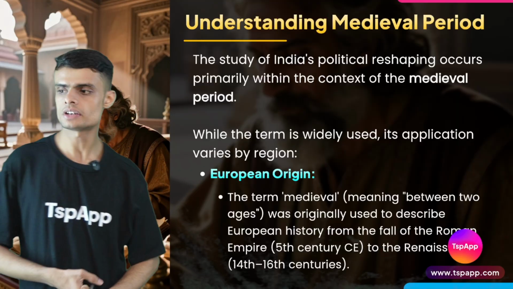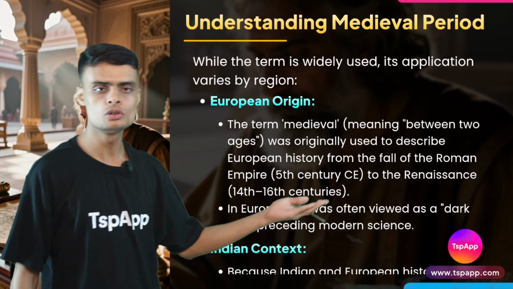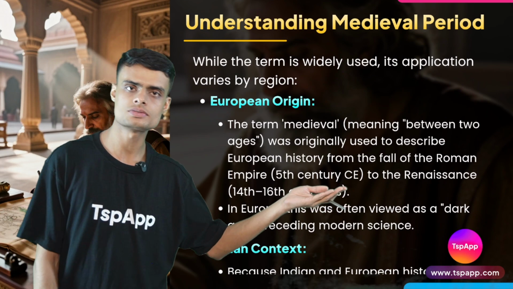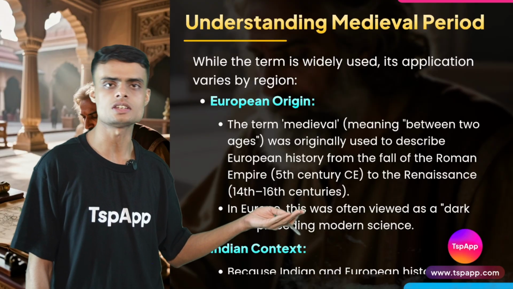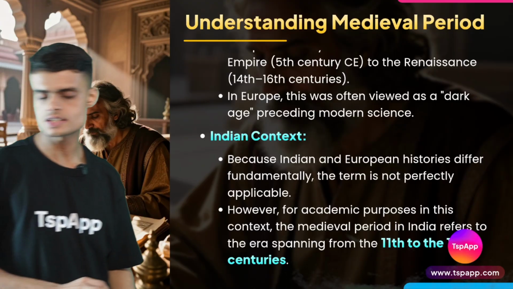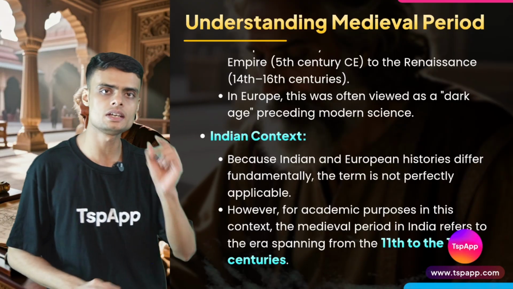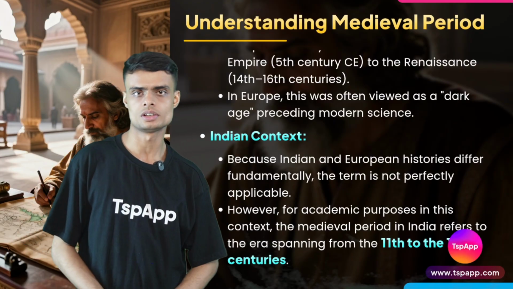So that's why this term has a European origin, and in Europe the time period of medieval is from the 5th century CE to the 14th to the 16th century CE. Whereas in India's case, we classify the time period of medieval to be from the 11th to the 17th century.